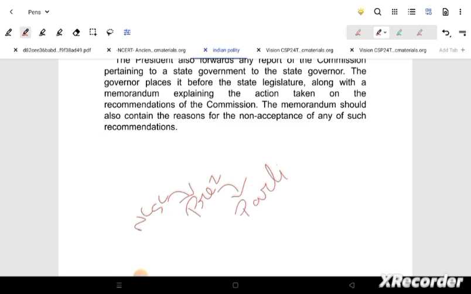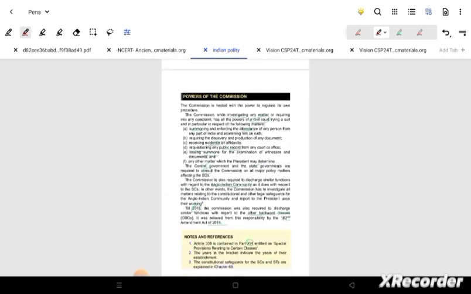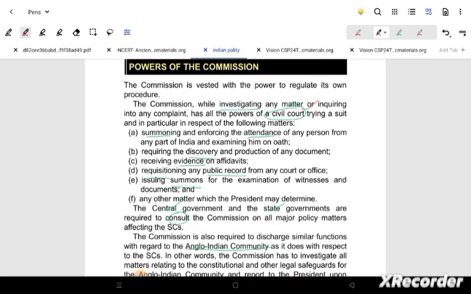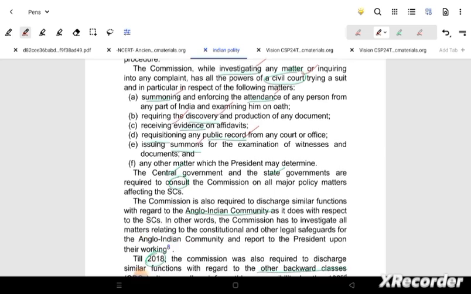Now what about the powers? It is like a civil court, that is very important. Investigation: if any kind of wrong things is done to the SCs, then there will be investigation, summoning for attendance, then there will be discovery of any kind of documents needed, evidences, public records, issuing, summoning any person. That can be done as a court. Okay, so that's why it is called a civil court.